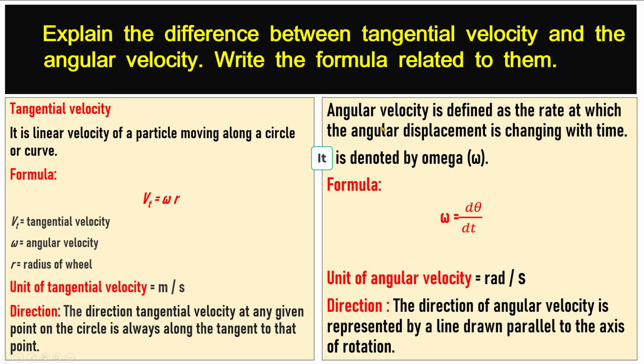Now we come to angular velocity. Angular velocity is defined as the rate at which the angular displacement is changing with time. It is denoted by omega, and its formula is omega equal to d theta over dt. The unit of angular velocity is radian per second. The direction of angular velocity is represented by a line drawn parallel to the axis of rotation.